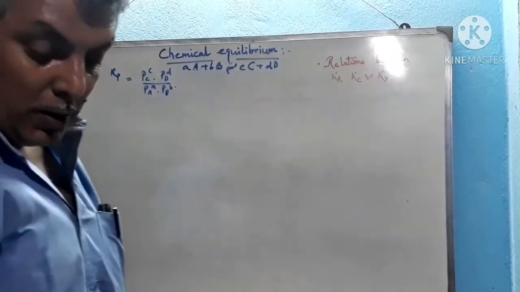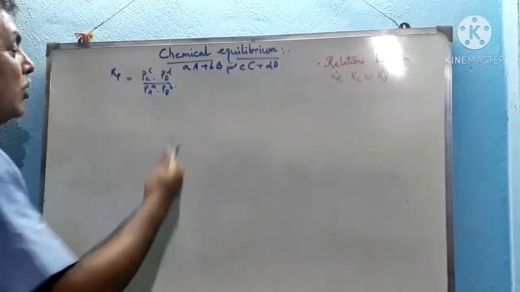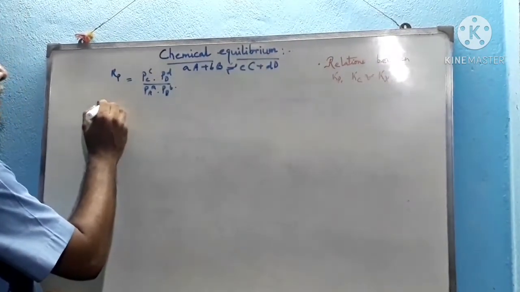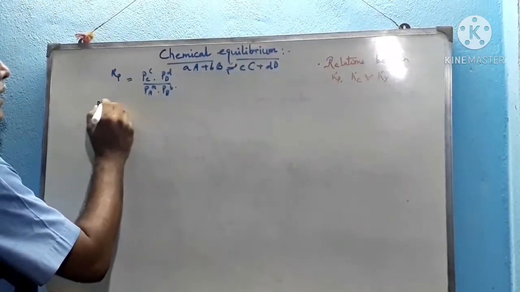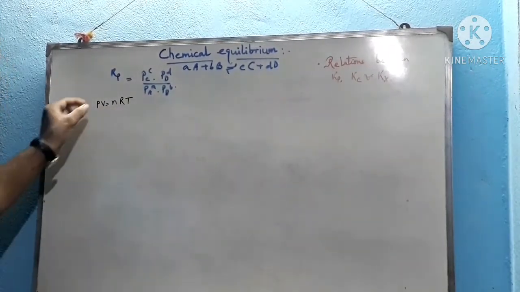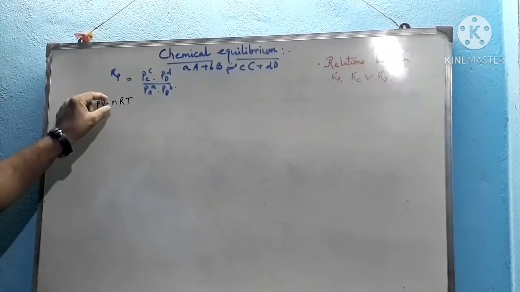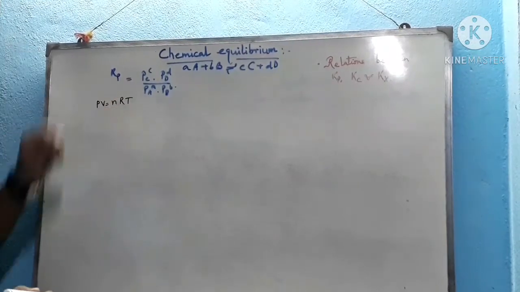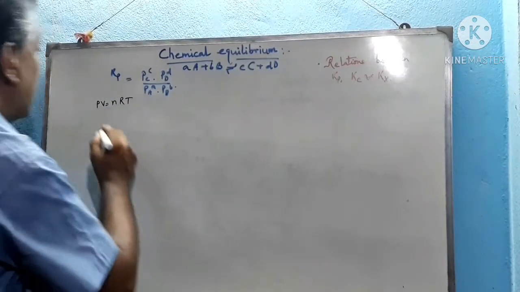Now we know that PV equals nRT. For an ideal gas, you can write that PV equals nRT, where P is the total pressure, V is the volume of the container, n is the total number of moles, R is the molar gas constant, and T is the absolute temperature.